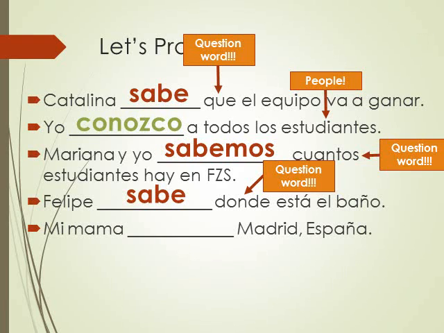All right, next one. Mi mamá blank Madrid, España. So my mom knows Madrid, Spain. Will that be sabe or conoce? If you chose conoce, you are correct. Why? Because we're saying that my mom is familiar with Madrid, Spain. When we have this place without a question word, we're saying she's familiar with the city. She knows how the people are, what the restaurants are like, all that other stuff. We're not saying that she knows exactly where it is on a map, which I hope she does, but we're not saying that.